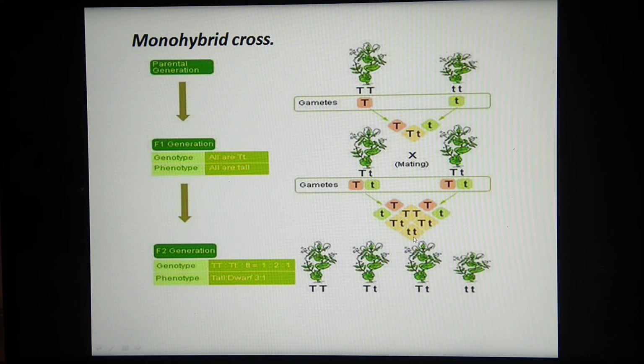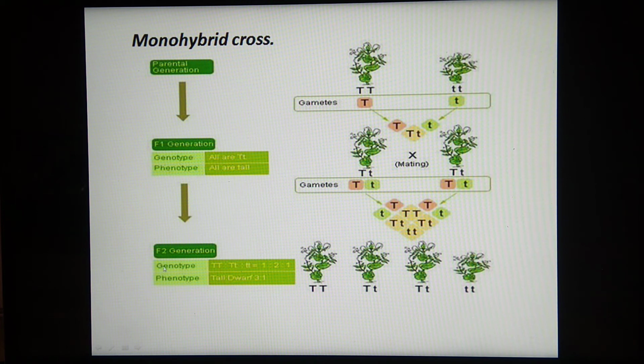recessive condition. So what is the phenotype for that? When capital T are present together, tall plant will form, as we have studied earlier. This capital T, small t genotype in these two plants, we have got these two plants with capital T, small t genotype. So these will be the tall plants, and in one of the conditions we have got both recessive, or we can say homozygous recessive. This will be the small, or we can say the dwarf plants. So we have got one pure tall, two hybrid tall, and one pure dwarf plants.